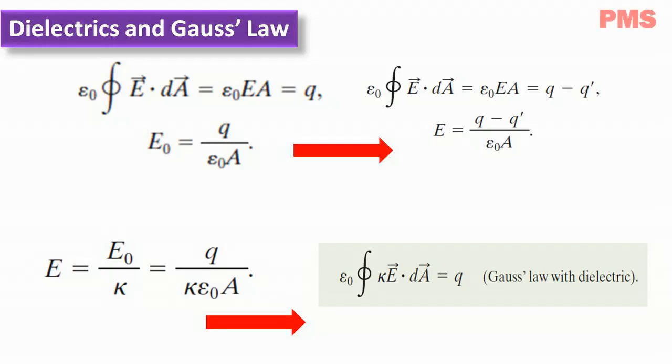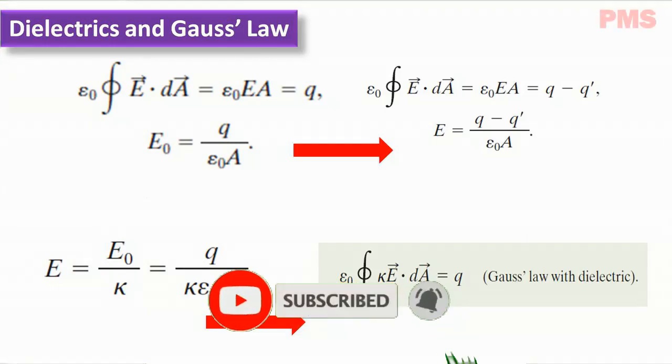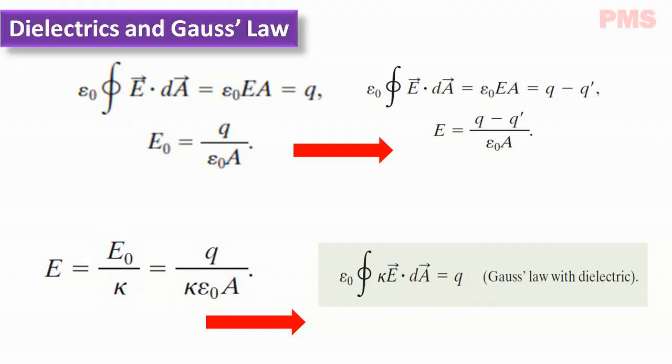In this equation, we can substitute from equation number 1 for Q minus Q dash. We can also get Gauss's law in this form. So how can we write it? We can write epsilon naught closed integral K E vector dot dA vector equals Q. It is Gauss's law with dielectric. This equation was also derived for a parallel plate capacitor, but it is true generally, and it is the most general form in which Gauss's law can be written.